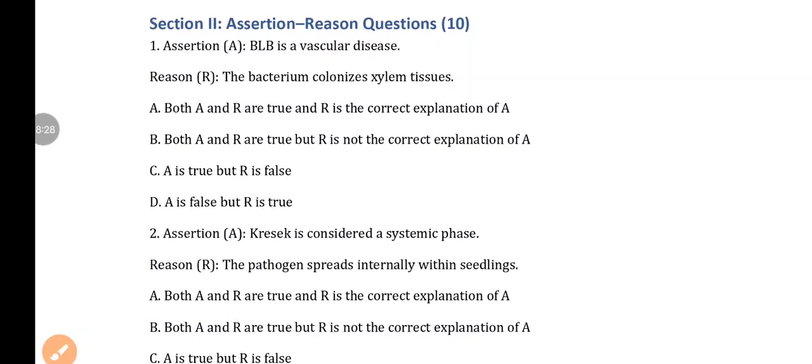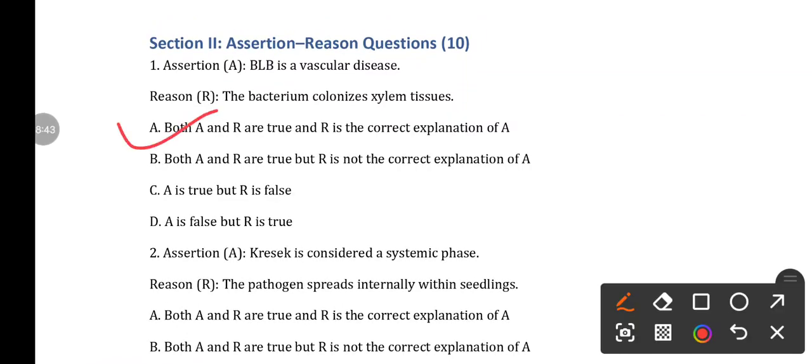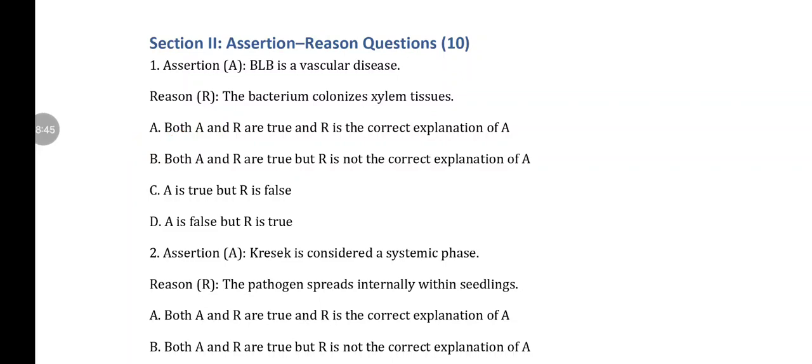Next, assertion reasoning type questions. First, question number 1. Assertion: BLB is a vascular disease, and reason: BLB colonizes xylem tissue. Both are correct. So here the answer is option A: both A and R are true, and R is the correct explanation of A.